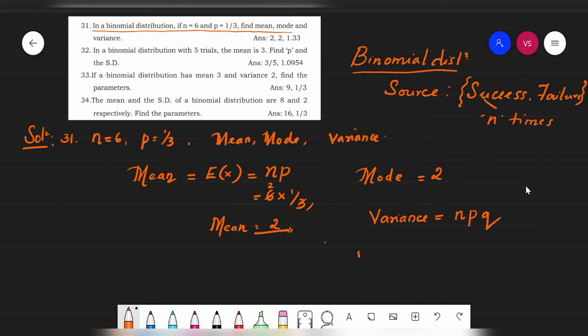n into p into q. That is, n is 6, p is 1 by 3. When p is 1 by 3, q will be 2 by 3, students. Okay, how do you say, sir? P is for success, Q is for failure.